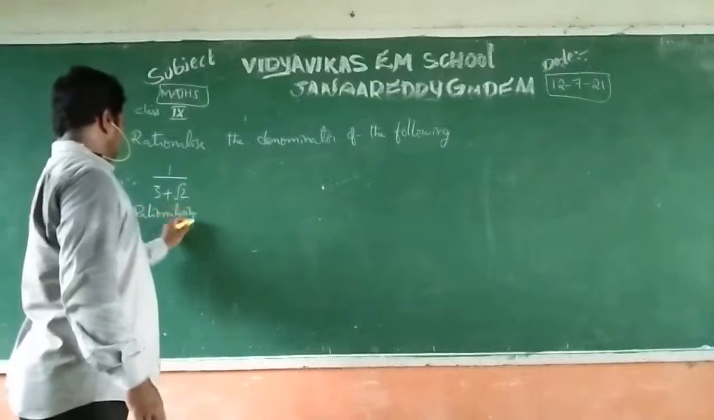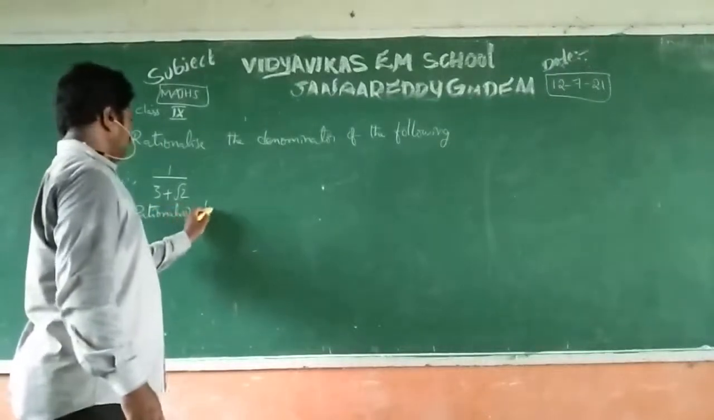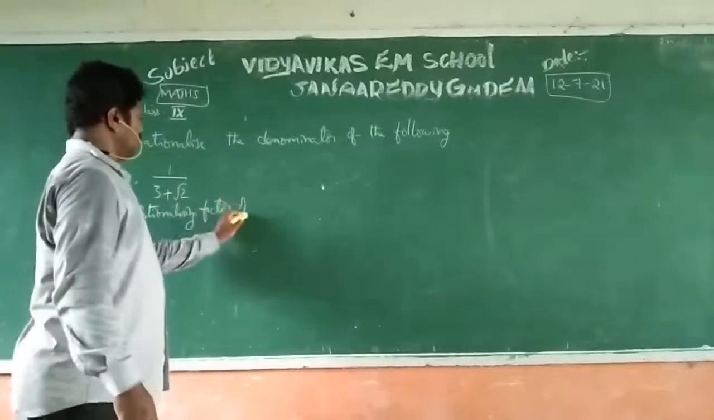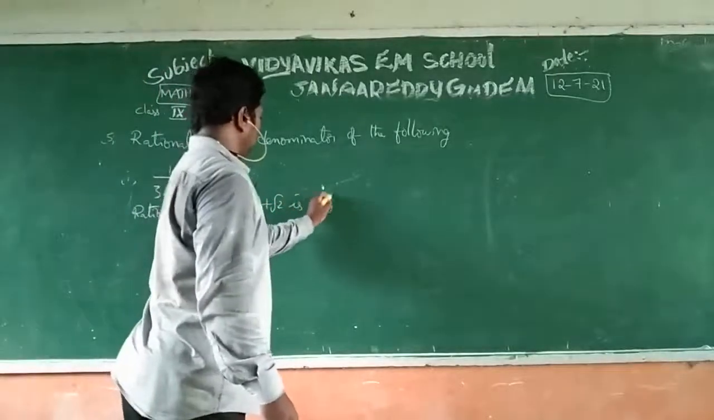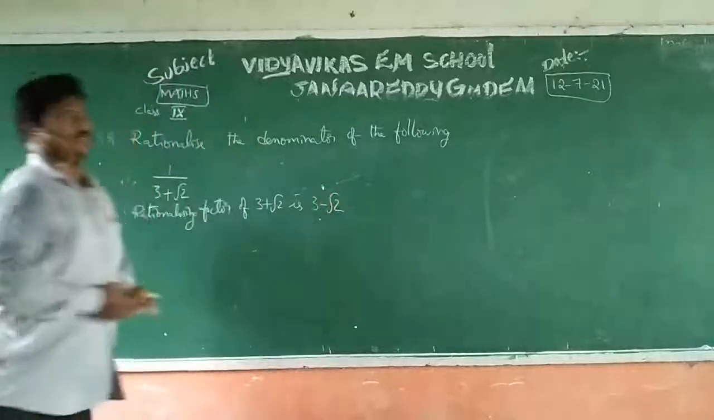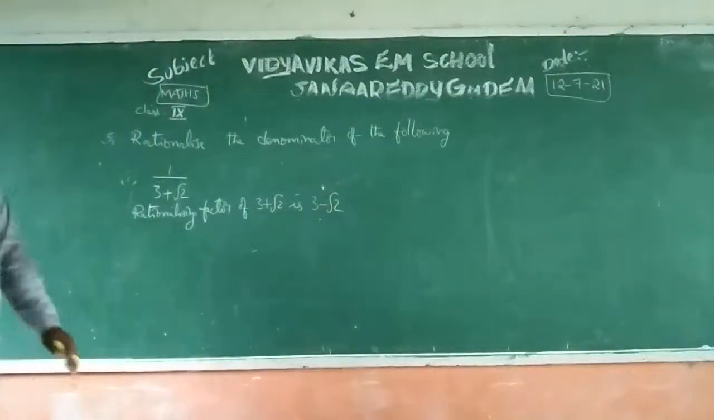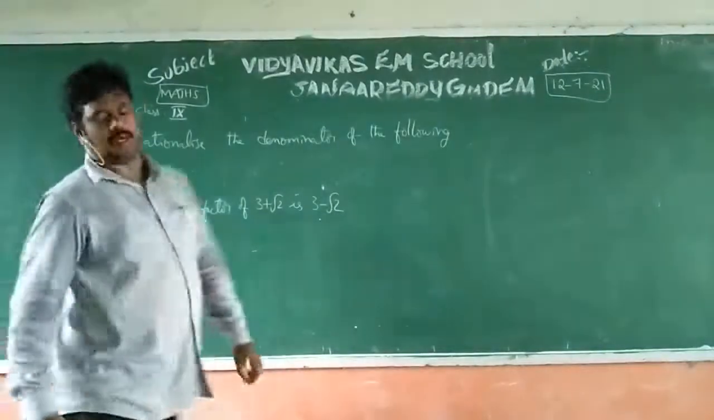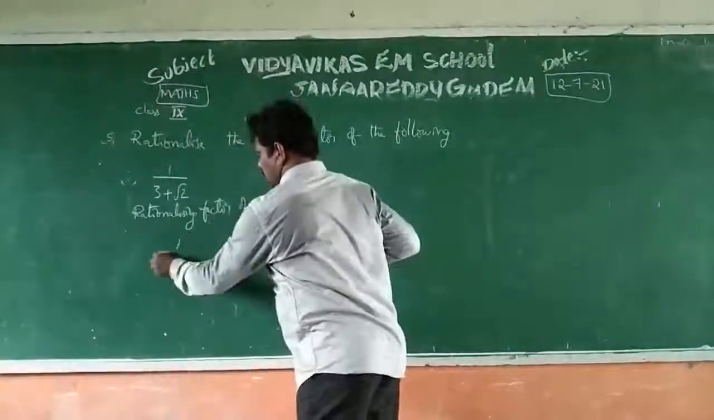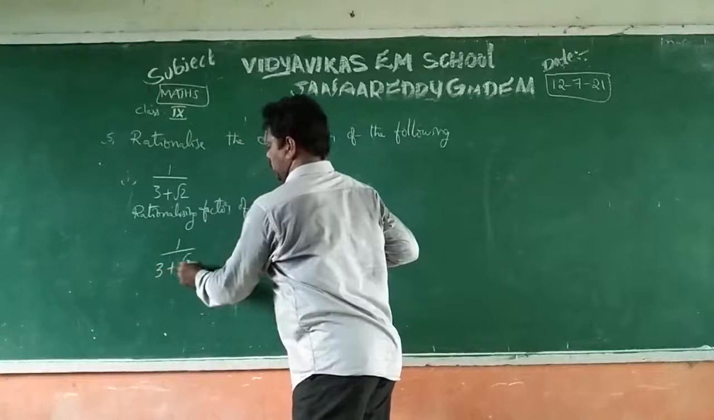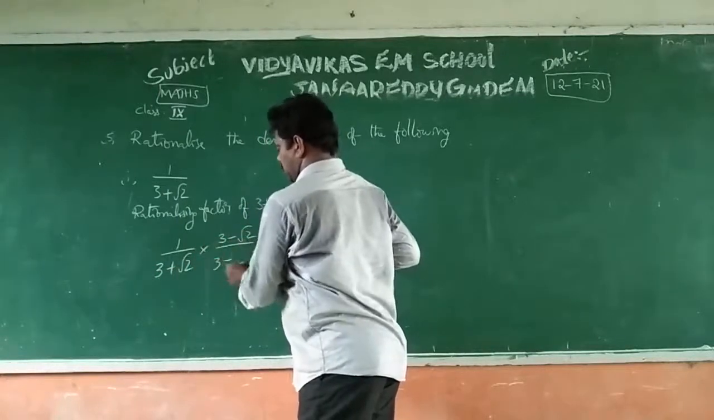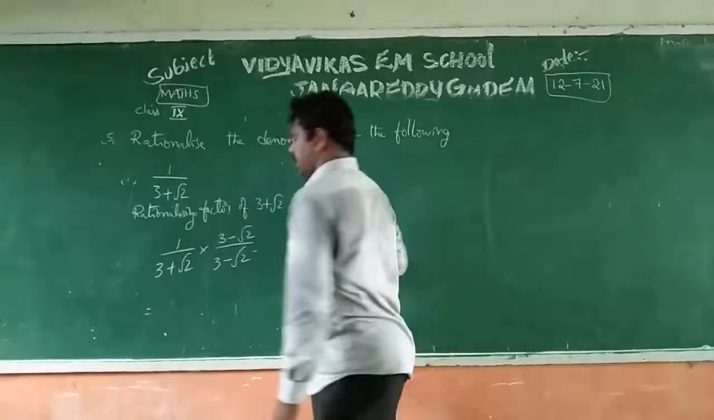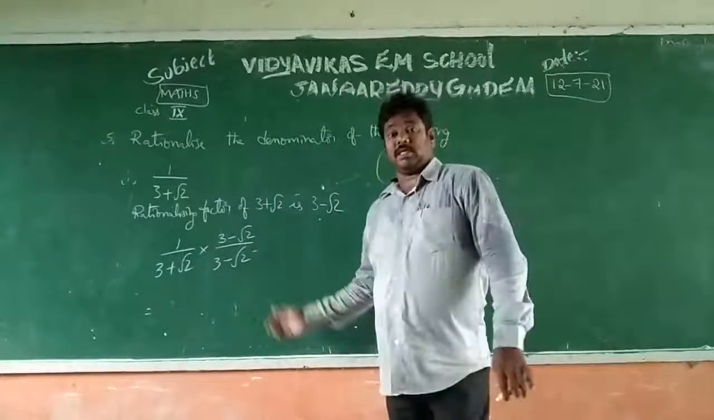The rationalizing factor of 3 plus root 2 is 3 minus root 2. We should use 3 minus root 2 to convert the denominator into a rational number. Just observe here: 1 by 3 plus root 2 into 3 minus root 2 by 3 minus root 2. Just multiply and divide with the rationalizing factor.